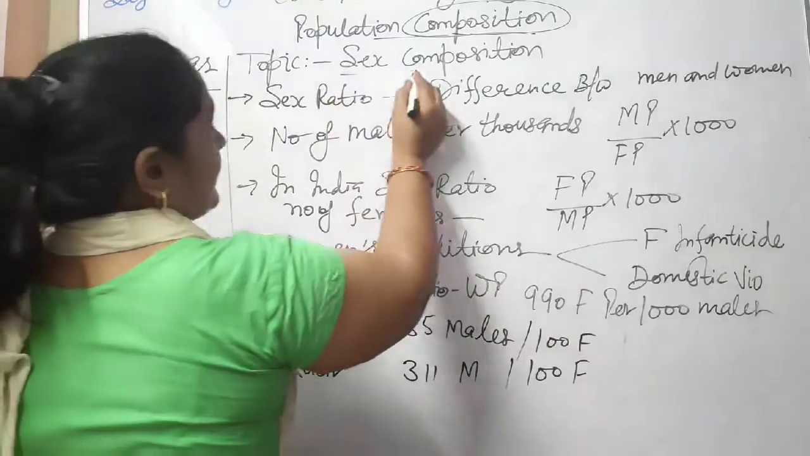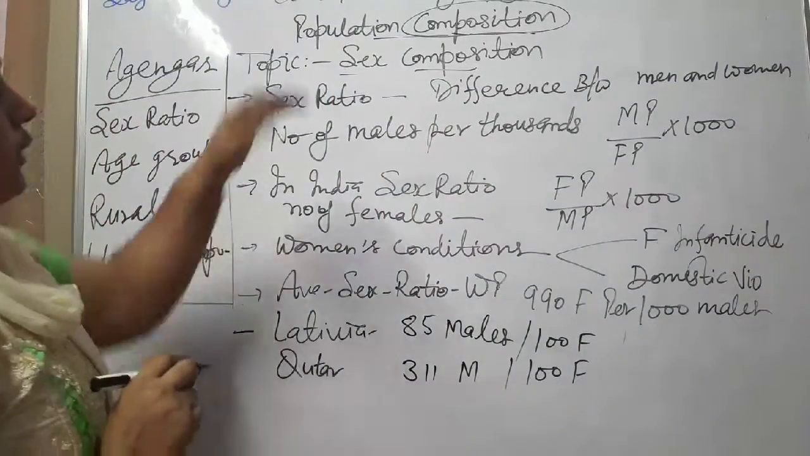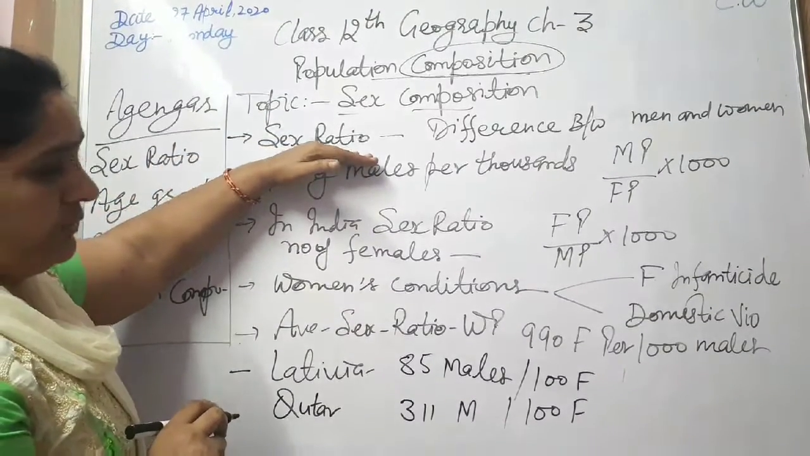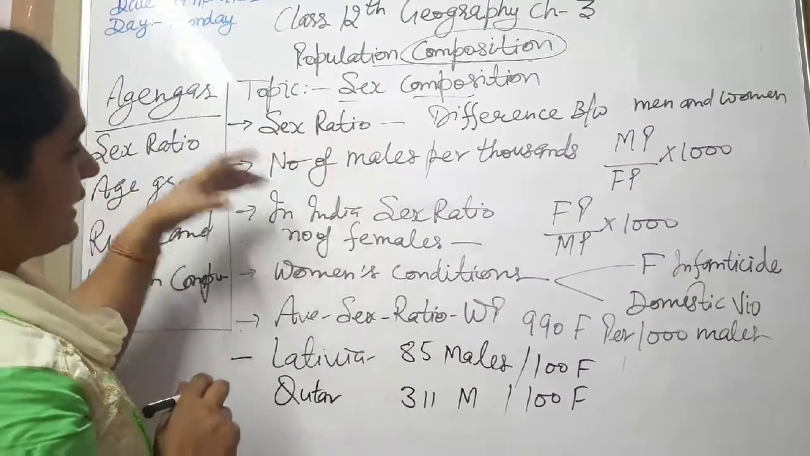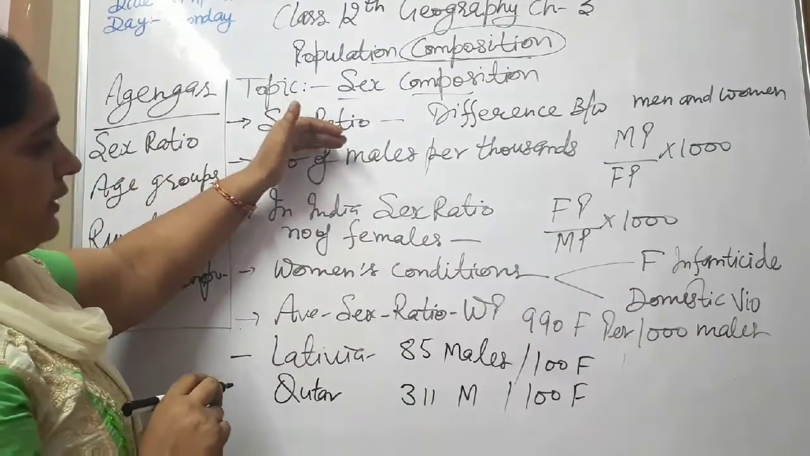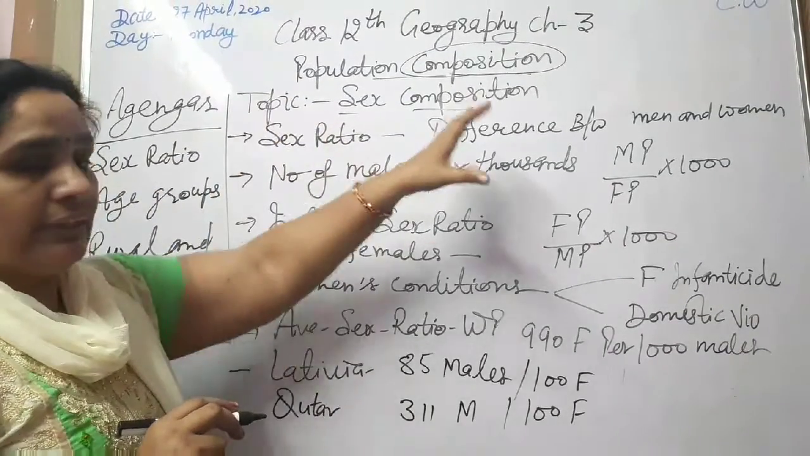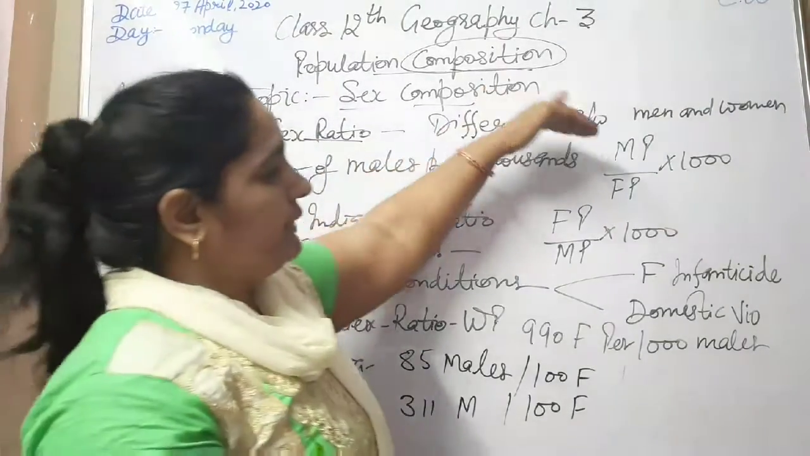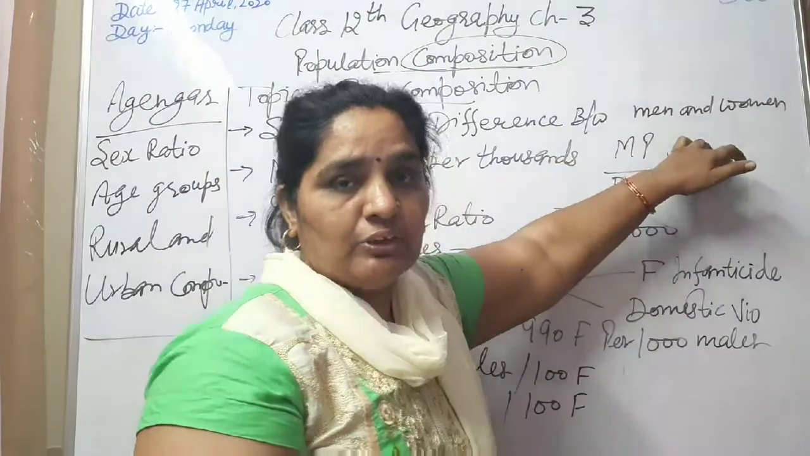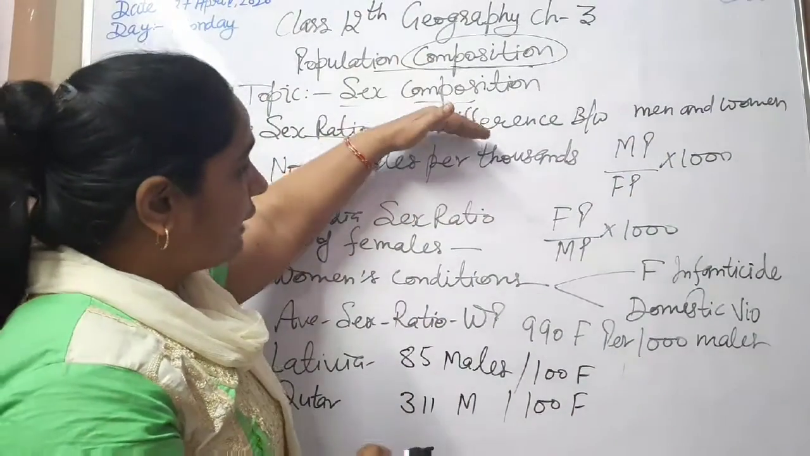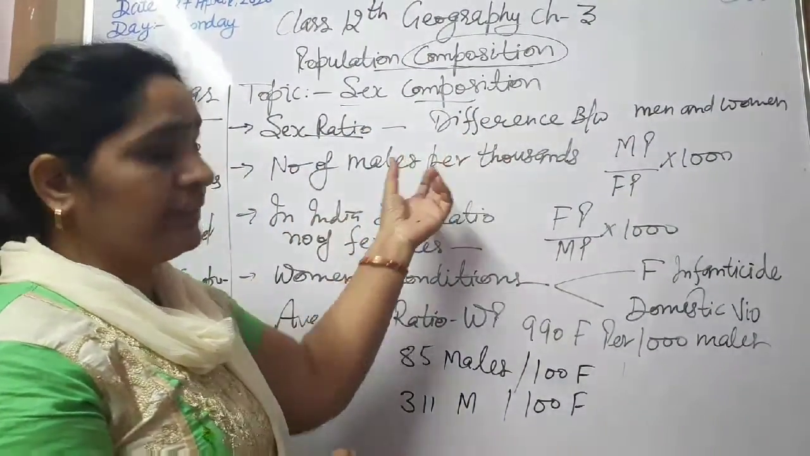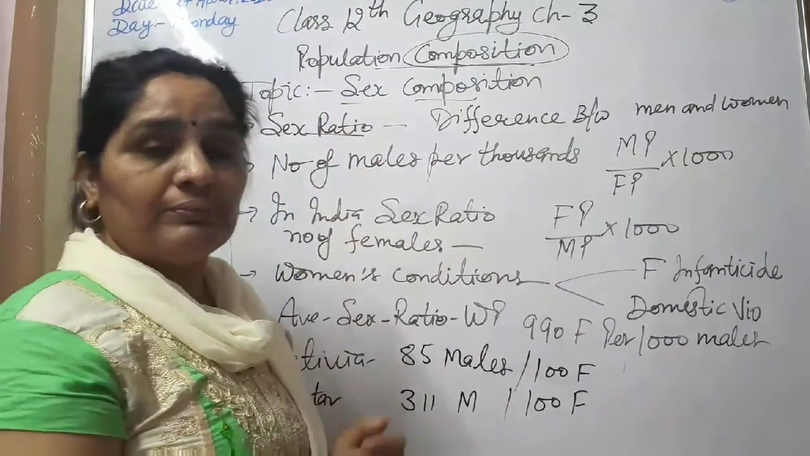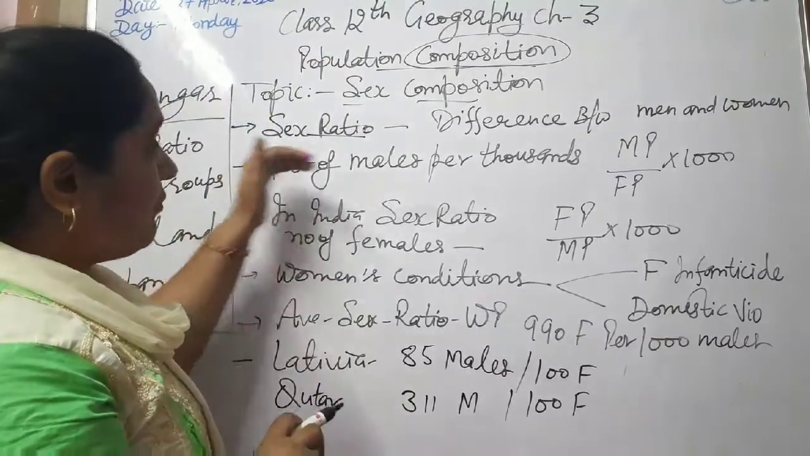Firstly, we will discuss the sex composition. In this topic, the first part is sex ratio. What is the sex ratio? We can find the sex ratio of a family, of a society, of a country and of different countries of the world. What is the meaning of this term? The difference between the number of men and women. The formula can be used in different ways in different countries. Some countries find the sex ratio out of 100 and some find it out of 1000. Number of males per 1000.